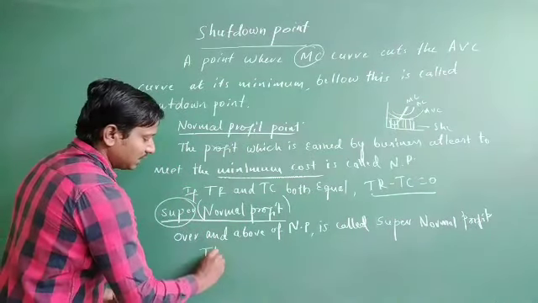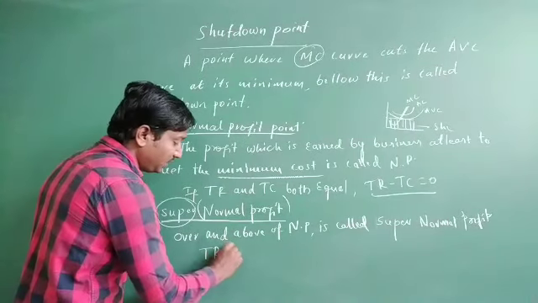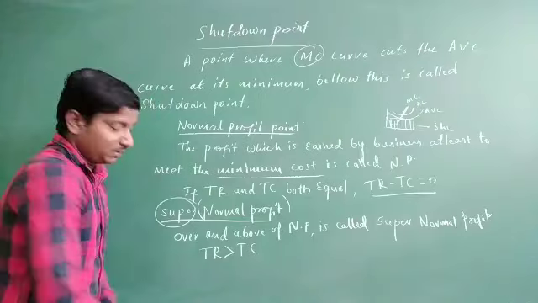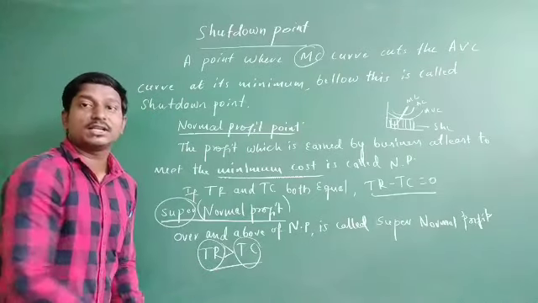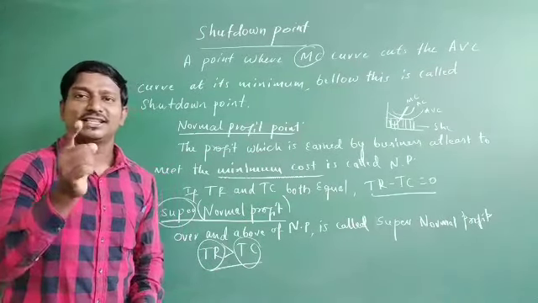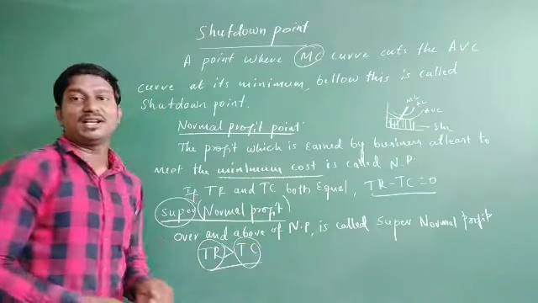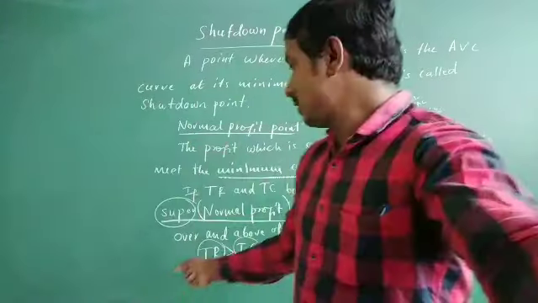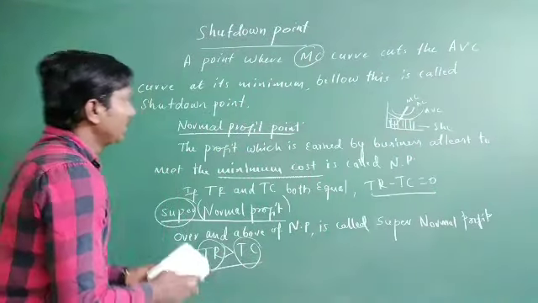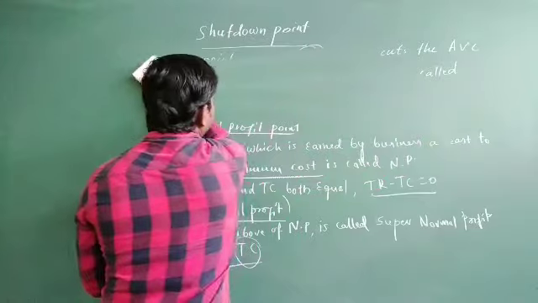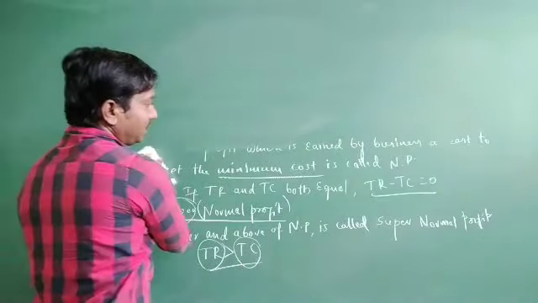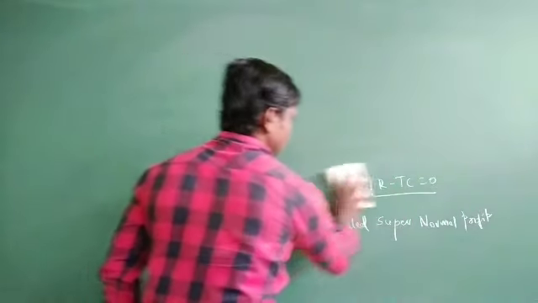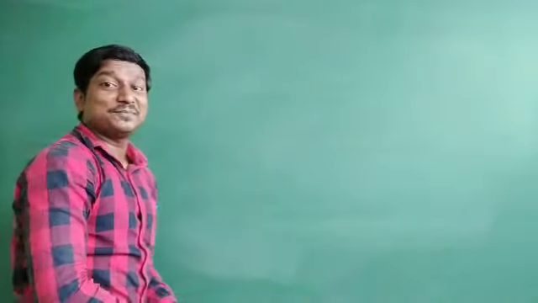So that means the revenue which is earned by the seller is going to be greater than the total cost. Means if the total revenue is going to exceed the total cost, or the total revenue is going to be greater than the total cost, then we are going to call it supernormal profit. Hope you are clear? So this is how we call supernormal profit. Well, come to the last one here, the economic term that we have to discuss, that is break-even point. Break-even point.